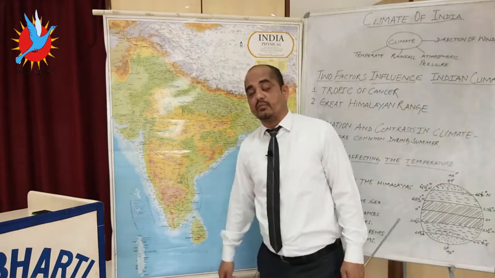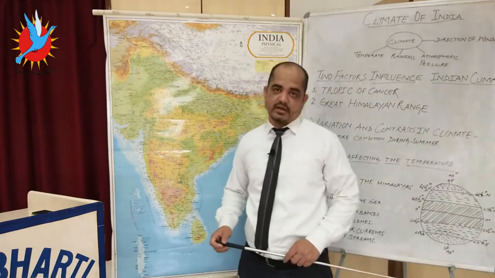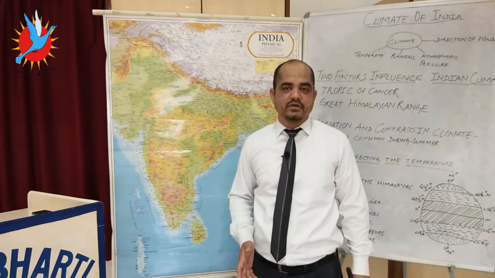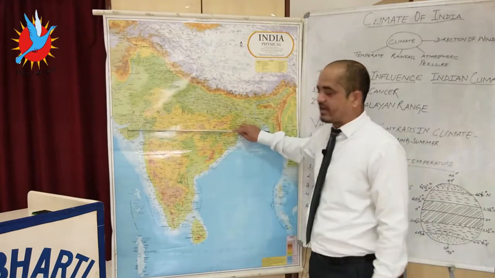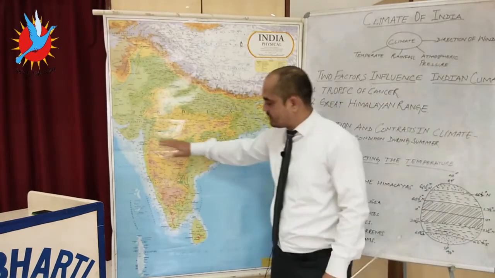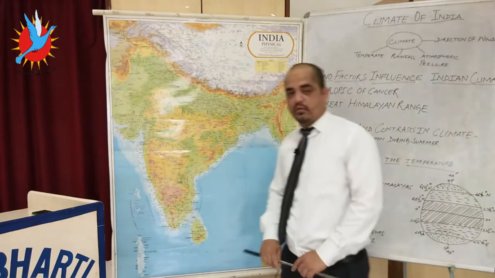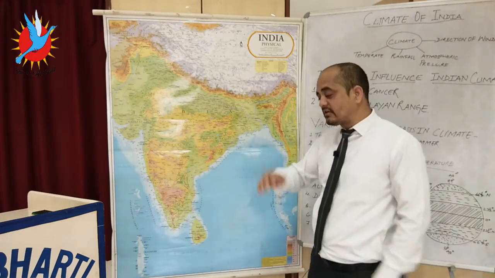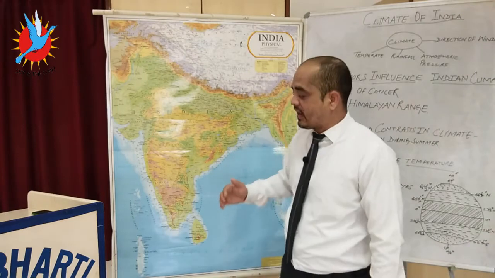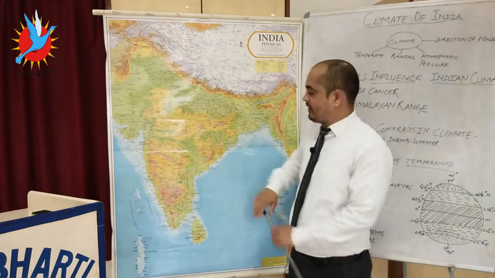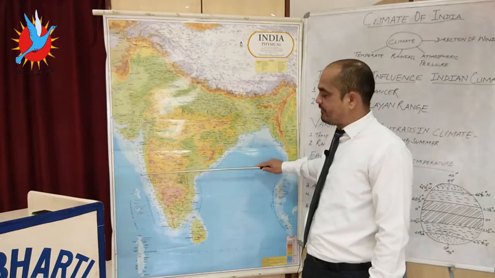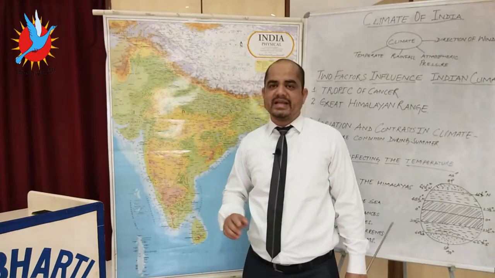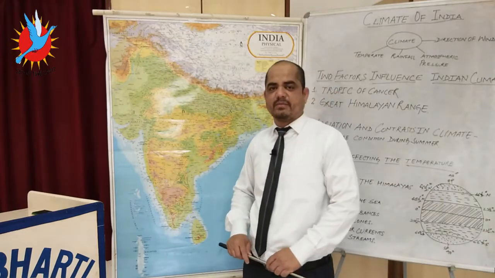When we talk about the weather map, isotherms are the lines. Isotherms are imaginary lines which are made on the weather map to show the temperature. Isotherms near the Tropic of Cancer are almost parallel, but when they move toward the equator, or south of India, Cape Comorin areas, isotherm degrees will change. If here it is 20 degrees, then in the middle 25 degrees, and when you reach toward the south, Thiruvananthapuram, that isotherm is near about 31 degrees Celsius of temperature crossing the area.